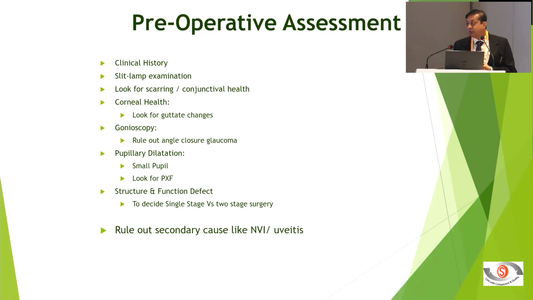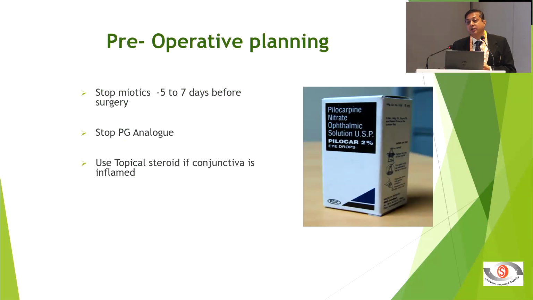And secondary causes. The secondary angle glaucomas like NVI and uveitis would require special care from the glaucoma point of view. Now I don't use pilocarpine, but there are patients who are on pilocarpine. So if you are planning cataract surgery, at least try to stop pilocarpine a week or 10 days before. Otherwise, you can intermittently keep dilating the patients. If the patient is on chronic pilocarpine, that helps keep the pupil mobile.